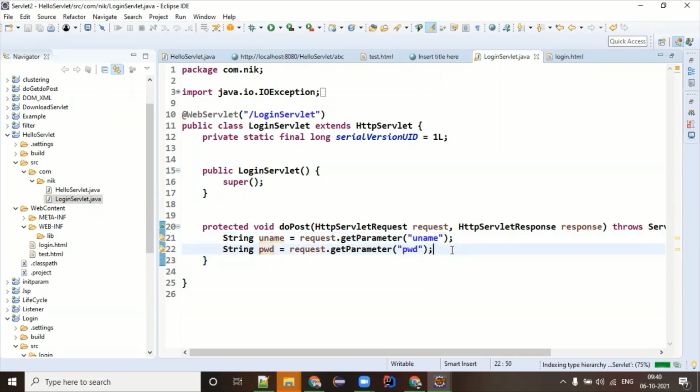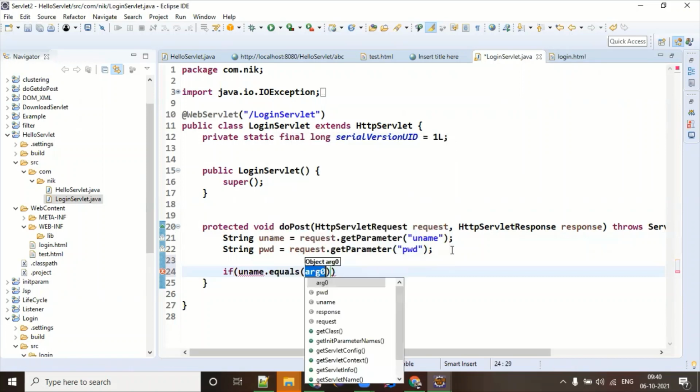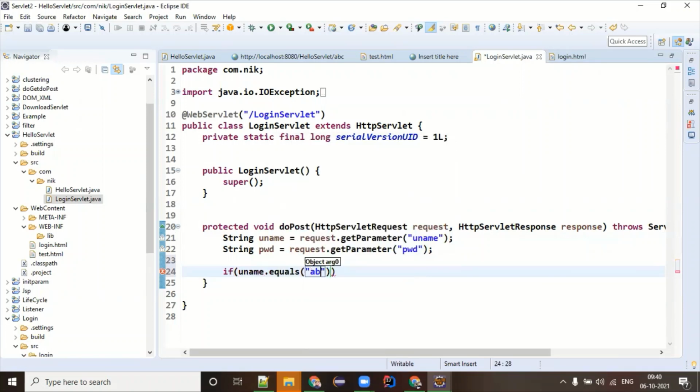You can now write your business logic. It's pure core Java. Somebody can go to the database to check whether the username and password exist or not. If it exists, then you say success. If it does not exist, you say failure. For the time being, let's design it in core Java. Let's say I know my username is ABC, so I'm saying ABC.